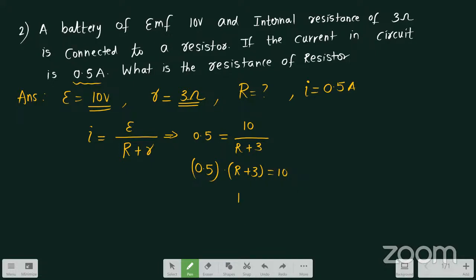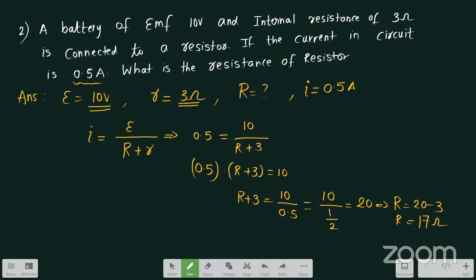That is, R plus 3 is equal to 10 divided by 0.5. 10 divided by 0.5, where 0.5 can be written as 1 by 2, so the 2 will go to the numerator. It will become 20. So I can directly write the answer here: R is equal to 20 minus 3. That will be R is equal to 17 ohms.